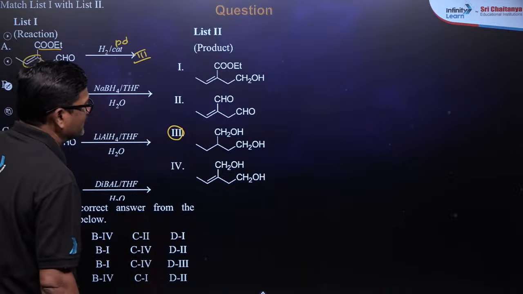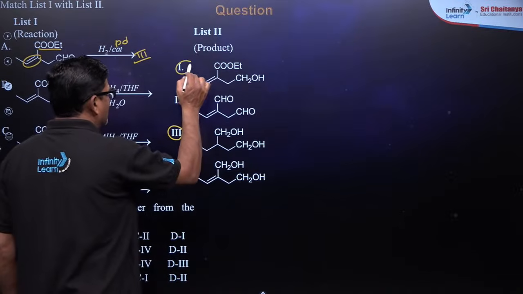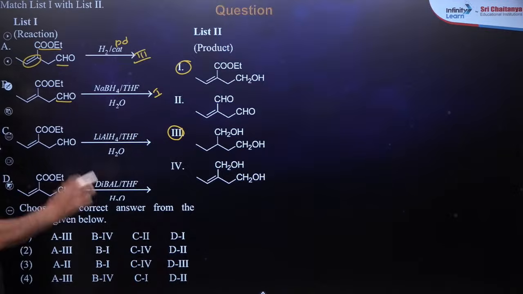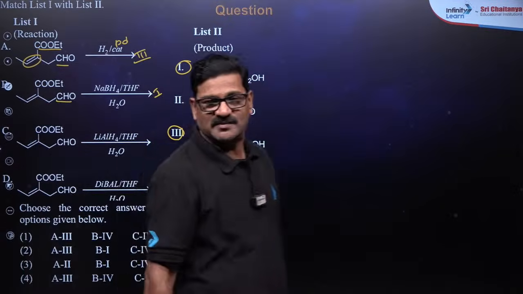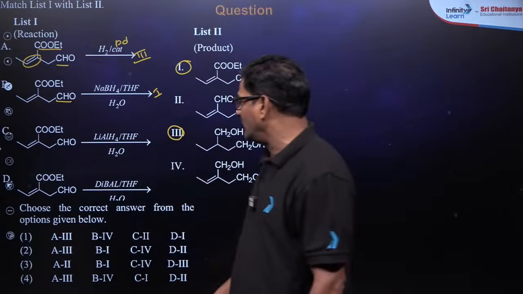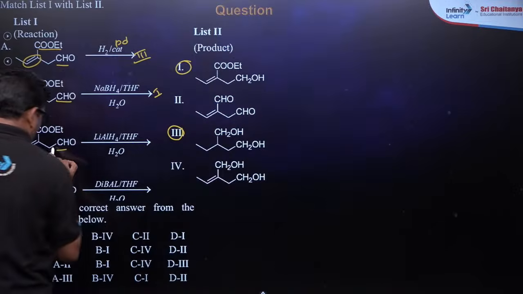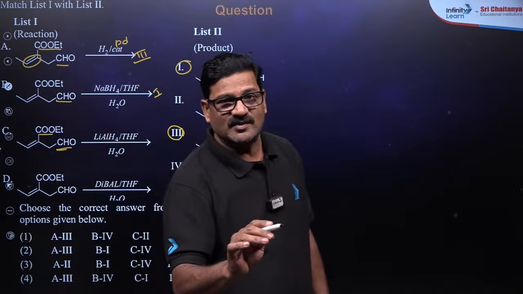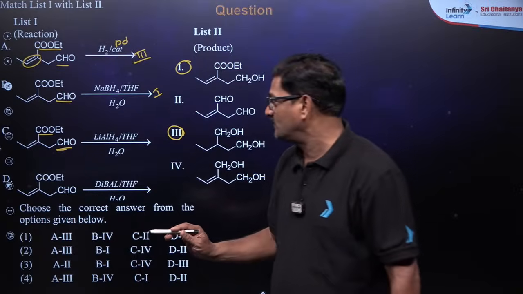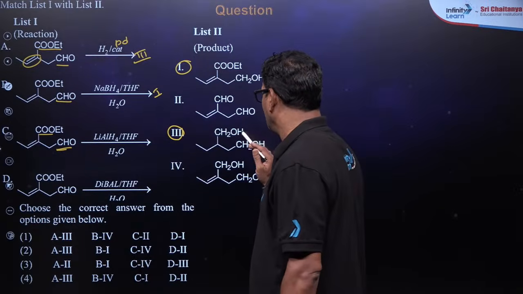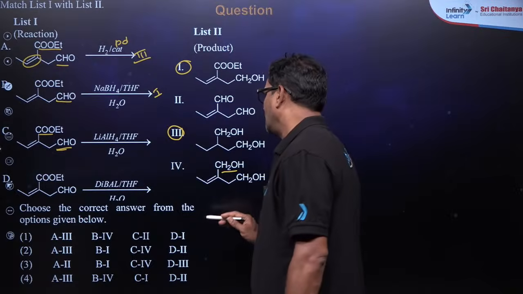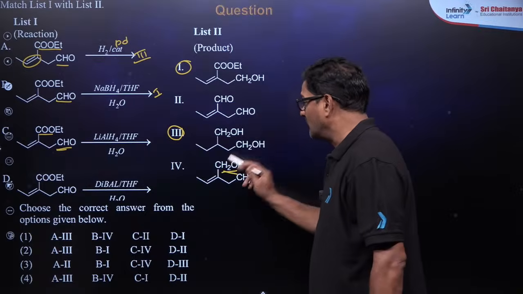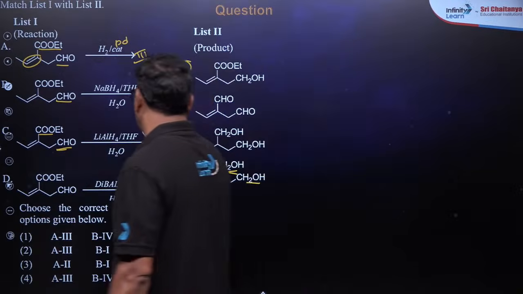So I just want to say this is going to be the correct answer, so it is going to be 1. When lithium aluminum hydride is used, it can reduce aldehyde, it can reduce ester, it cannot reduce carbon to carbon double bond. That is the reason why aldehyde and ester are reduced, and the double bond is not reduced. So it is going to be 4.